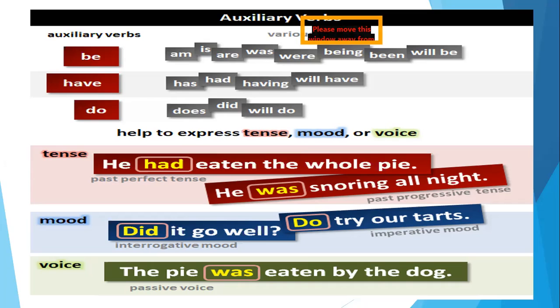Okay, in the voice, "the pie was eaten by the dog." Again, this is what we have been doing for the last whole month, that when you are changing the voice from active to passive, you always put an auxiliary verb. That's a must. Without an auxiliary verb, the voice cannot be changed from active to passive. So you need to make sure you know these. Just go through it once. Any question, any query that you have, let me know. Otherwise, I'll move forward. That is how the auxiliary verb helps in changing the tenses, the mood, and the voices. And these are the common auxiliary verbs used.